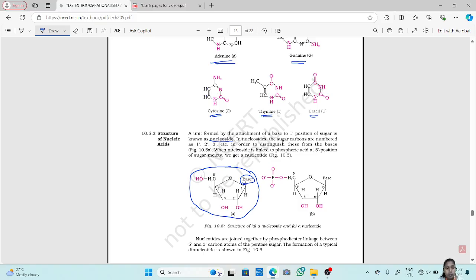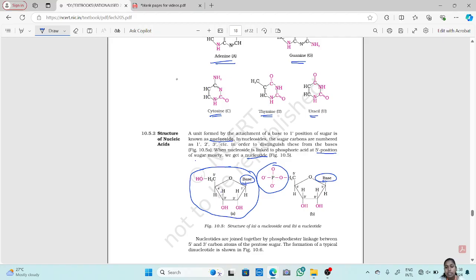Now when a nucleoside is linked to phosphoric acid at the 5 dash position of the sugar moiety, we get a nucleotide. Now what is a nucleotide? At the 1 dash carbon we have a base, and at the 5 dash carbon we have a phosphoric acid.